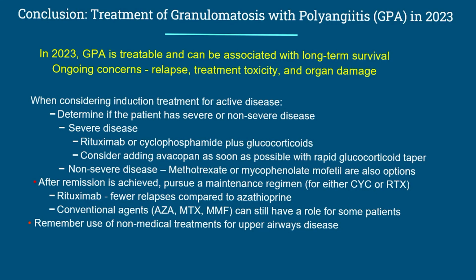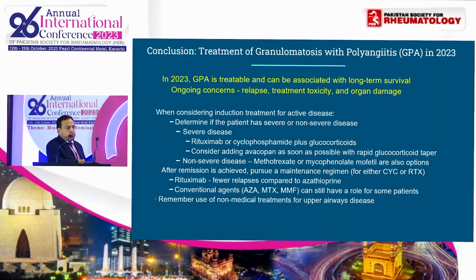What are the conclusions? GPA today is a treatable disease. First, determine whether the patient has severe or non-severe disease. For severe disease, use rituximab or cyclophosphamide with steroids. Consider adding avacopan. For non-severe disease, use methotrexate, mycophenolate, or rituximab. And then patients will need maintenance therapy. Rituximab seems to be the best option, although the conventional agents still have a role. And remember to use non-medical options also.